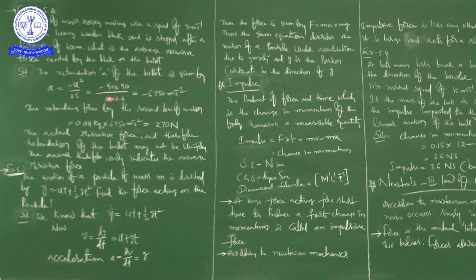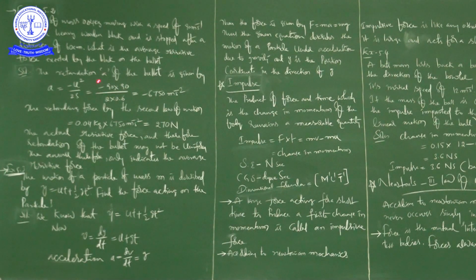I will repeat the problem once again, so please concentrate. A bullet of mass 0.04 kg moving with a speed of 90 meters per second enters a heavy wooden block and is stopped after a distance of 60 centimeters.